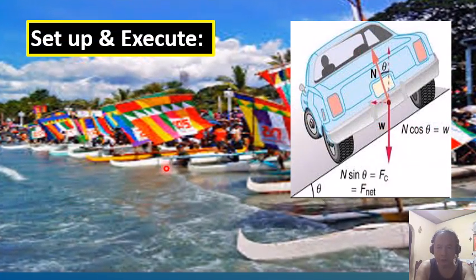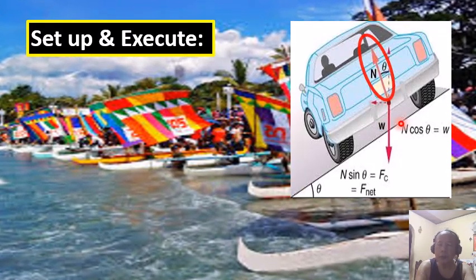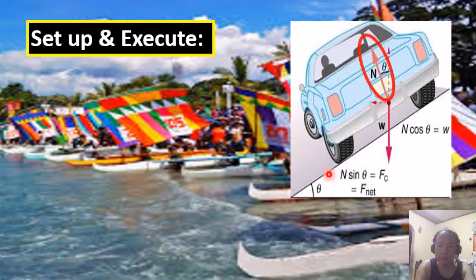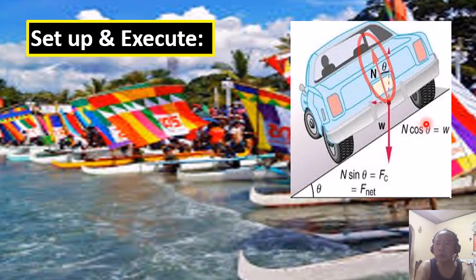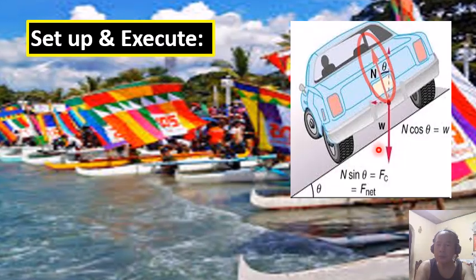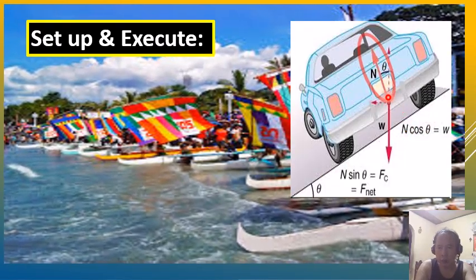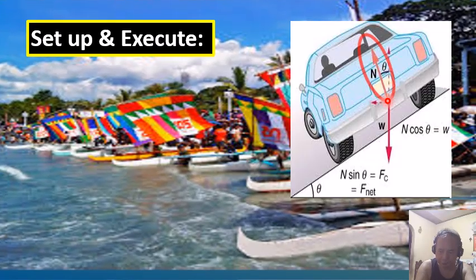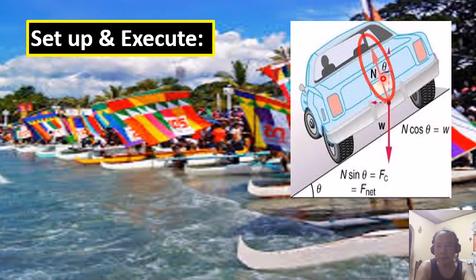As illustrated in this figure, the force exerted by the surface of the inclined road or the banked road is perpendicular to the road surface, right?